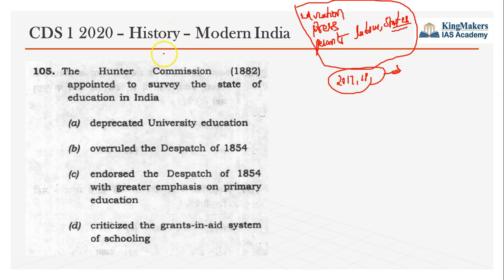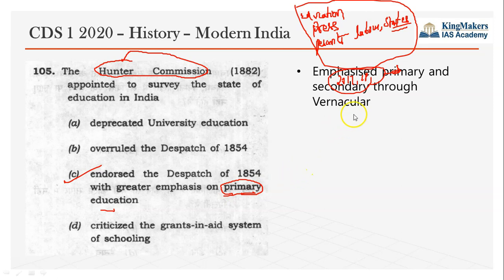So one such commission appointed by the British was the Hunter Commission. This Hunter Commission recommended giving prominence to primary education. It endorsed the Woods Dispatch, which came in 1854, and it also emphasized developing primary and secondary education. That was a major recommendation given by the Hunter Commission. It emphasized primary and secondary education through vernacular language.